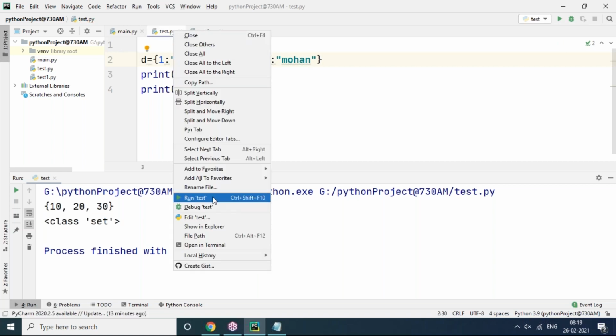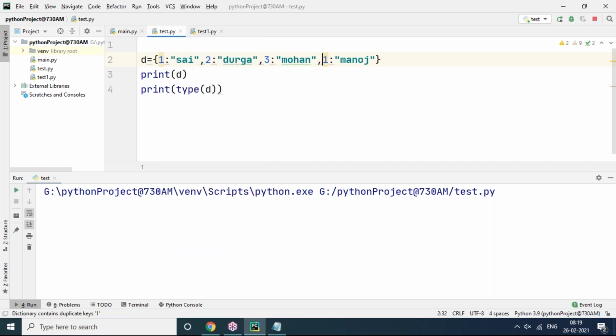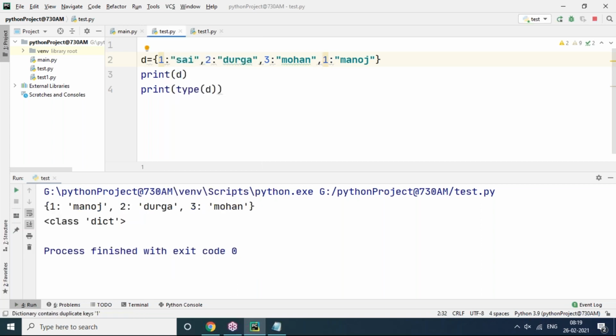Now let's run this one. We are getting the key and value pairs. What happens if I give a duplicate key, again 1 and Manoj? Already one key is there, and again one more key is given. But which key pair will be added? Only one, not both, because it will not allow duplicate keys. So you can see one Manoj only it is accepting. And even values can be duplicates.